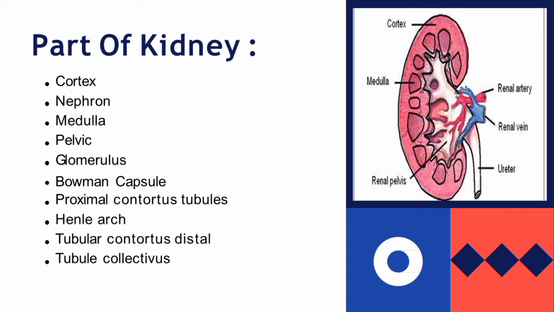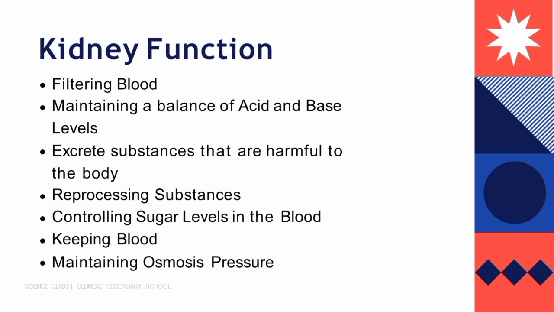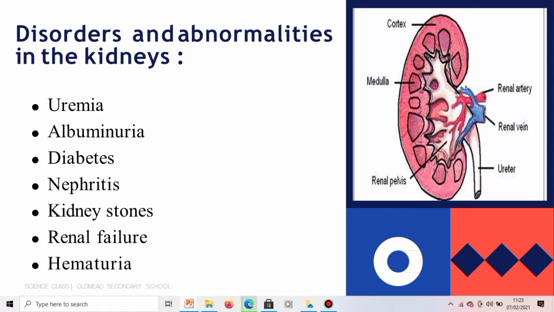pelvis to the bladder. Kidney function: filtering blood, maintaining a balance of acid and base level, excreting substances that are harmful to the body, reprocessing substances, controlling sugar level in the blood, maintaining osmotic pressure. Disorders and abnormalities in the kidneys: uremia, albuminuria, diabetes, nephritis, kidney stones, renal failure, hematuria.